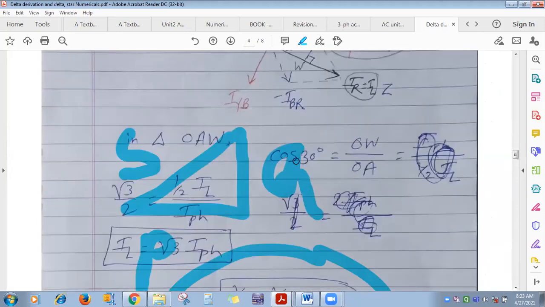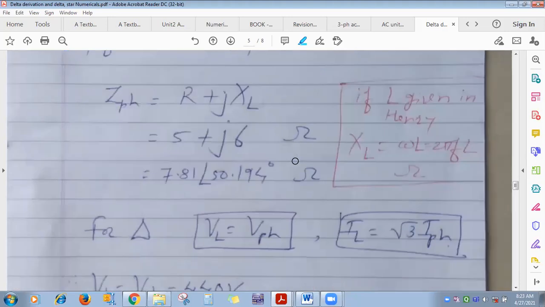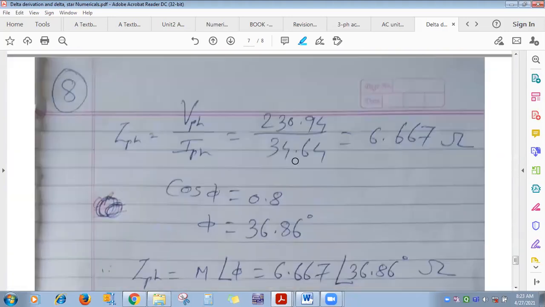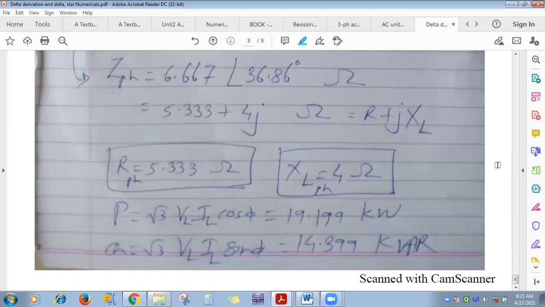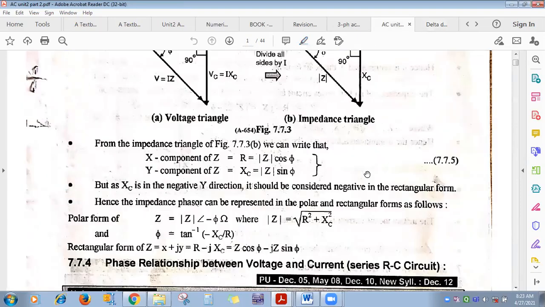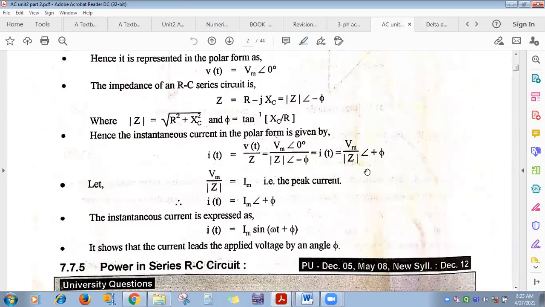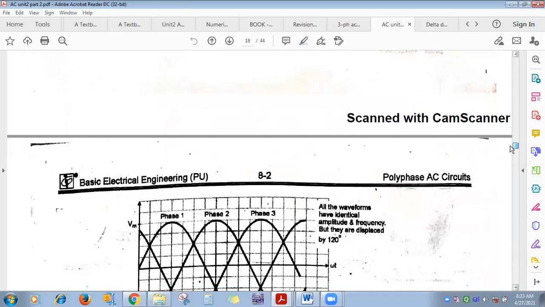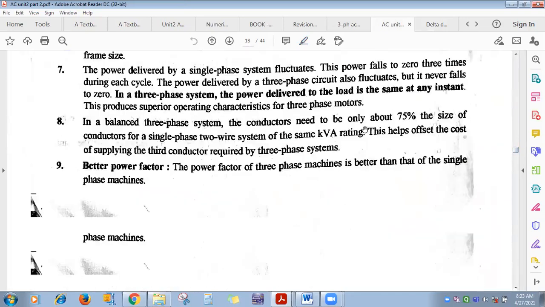Okay, so whatever I have conducted, this one you solve numerically. This one also you please go through. Again, one more: do you remember whether the power consumption in star is more or in delta is more? MCQ question. Yes, power consumption in star is more or in delta is more? In delta. And how much is it? 3 times. 3 times that of star.